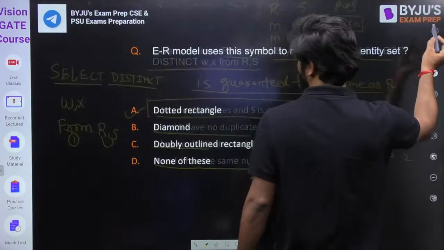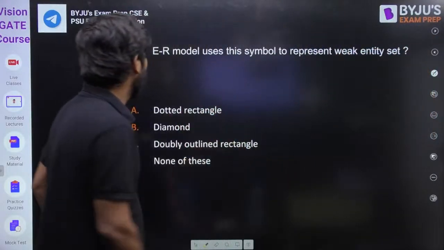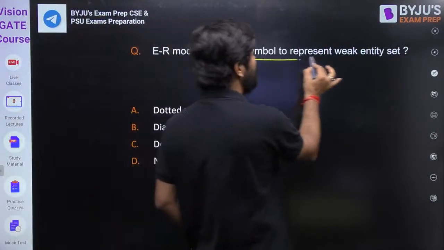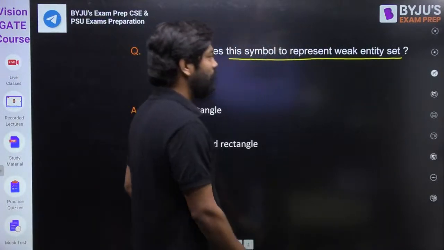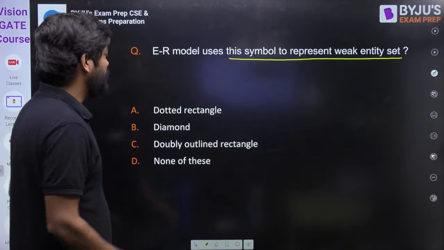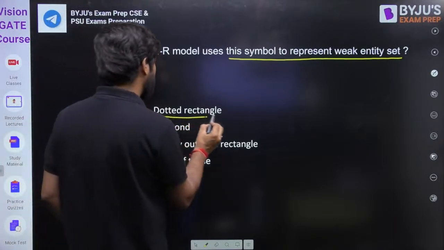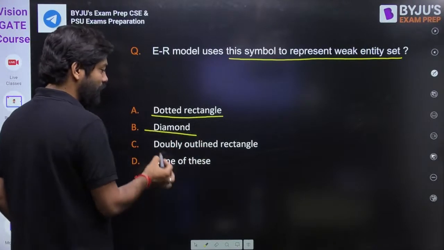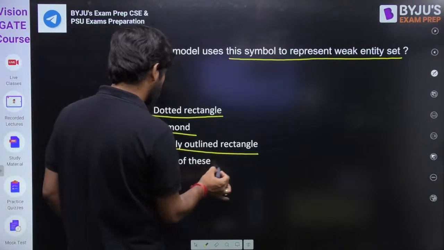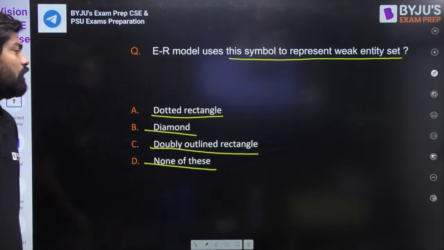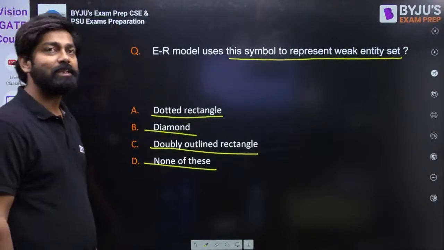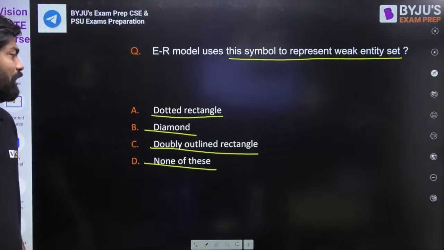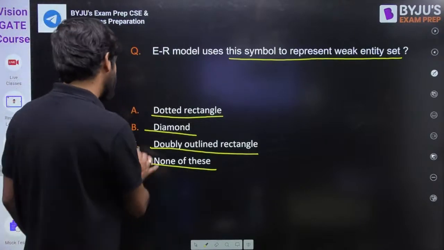Okay, I'm moving now. I think it is clear. So this is a question for the ER model. The ER model uses this symbol to represent a weak entity set. Weak entity set, I think everyone knows. Options: dotted rectangle, diamond, double outline rectangle, or none of the above. Weak entity set, my dear friend, is the double outline rectangle. Yes, C is the right answer.